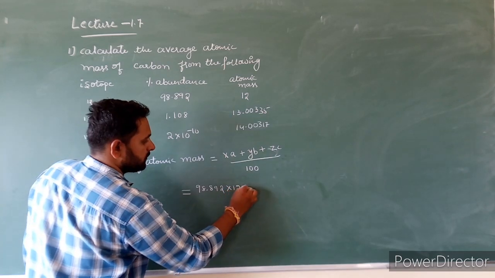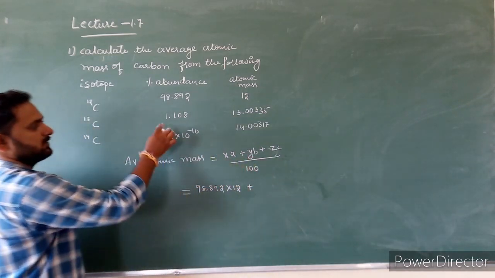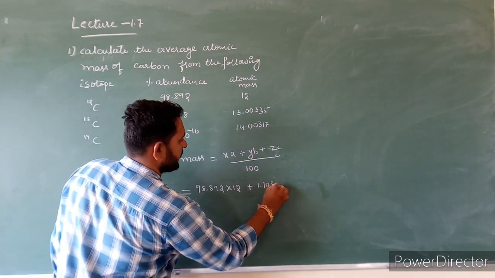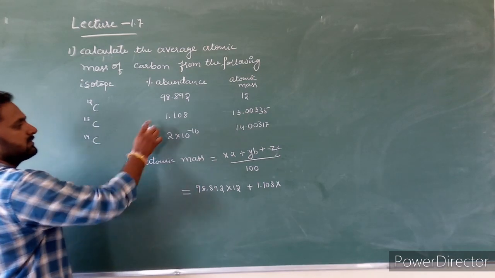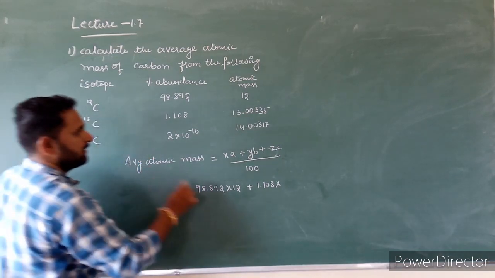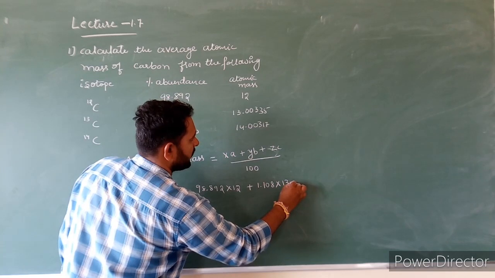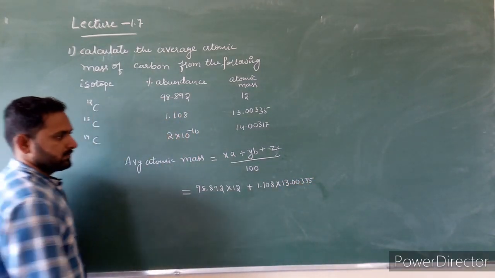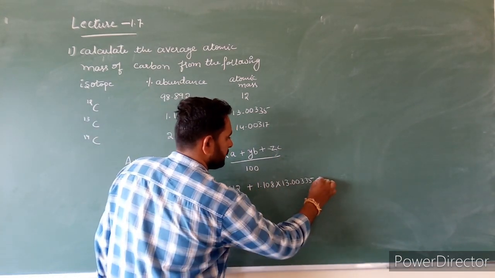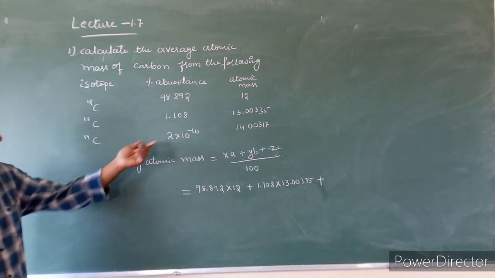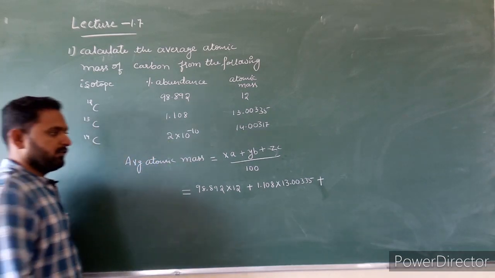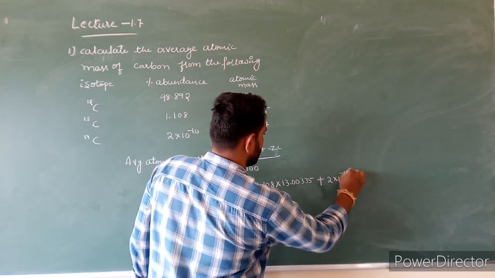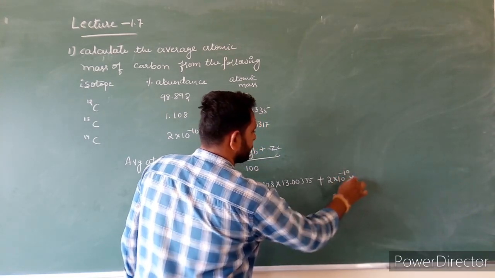What is A? 12 plus, what is y? What is the percentage abundance of the second one? 1.108 into B. B means atomic mass of carbon 13. Atomic mass is 13.00335. Okay. Next, plus z. z means percentage abundance of carbon 14, 2 into 10 power minus 10, into, what is C?